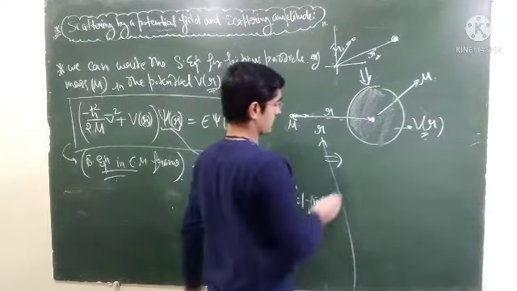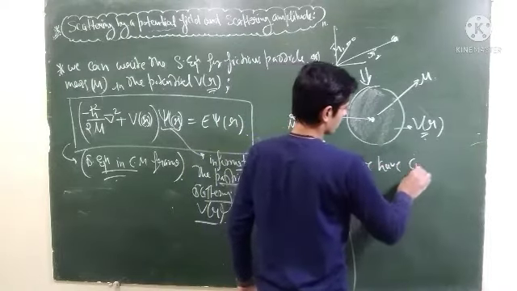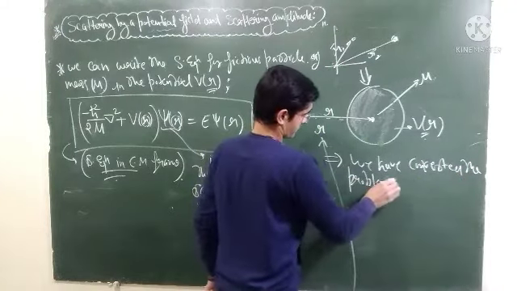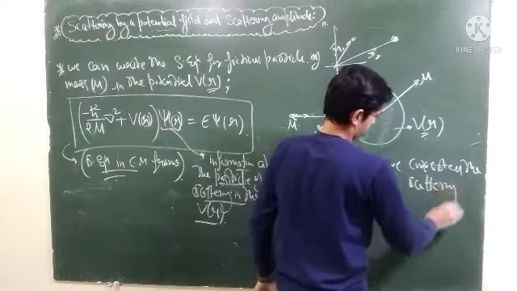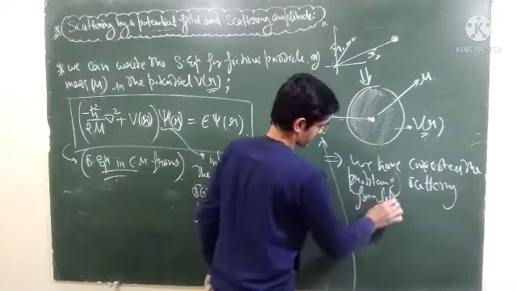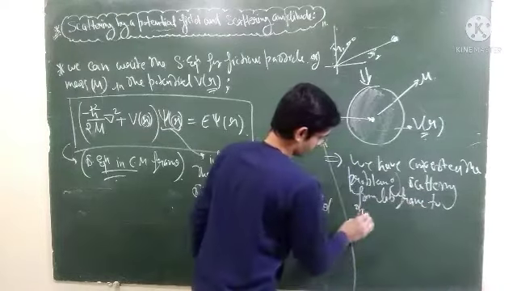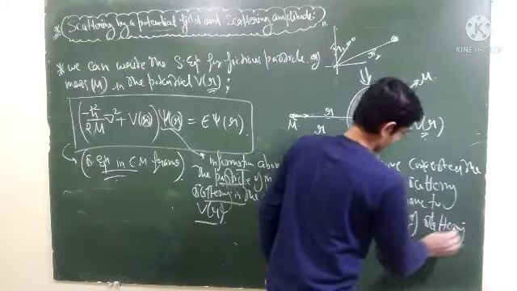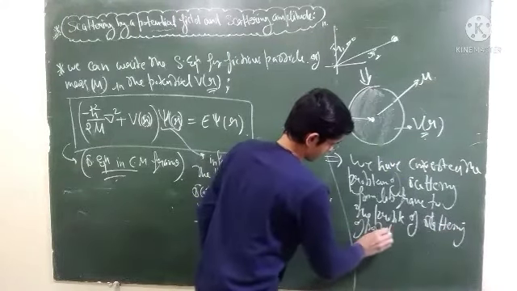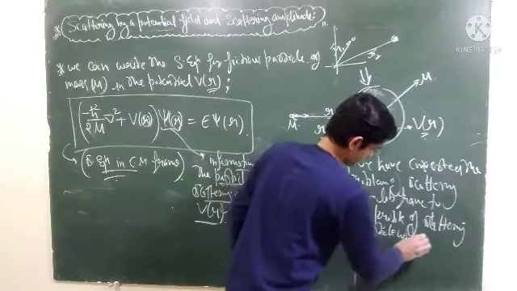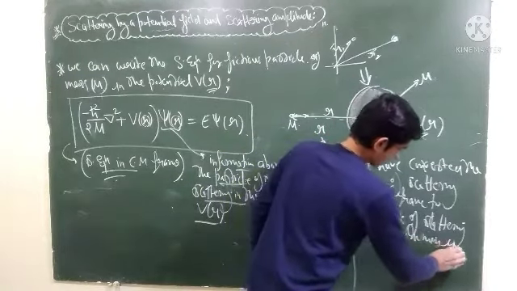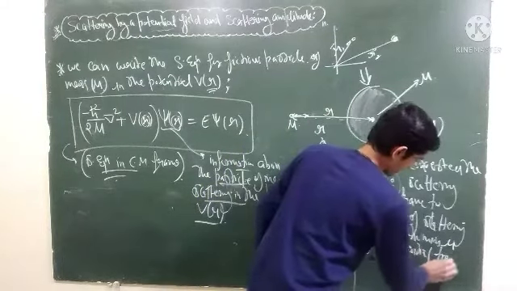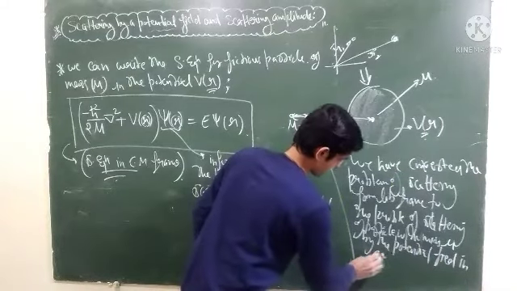The conclusion of the whole lecture is that we have converted the problem of scattering from the lab frame to the problem of scattering of a particle with mass mu by the potential field in the center of mass frame.